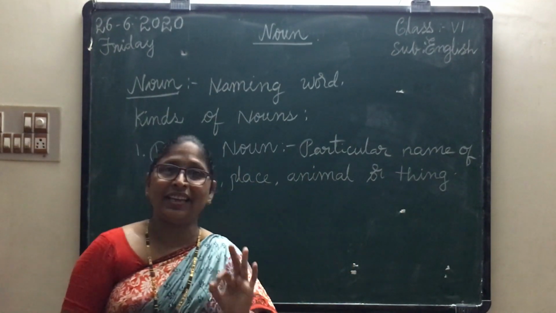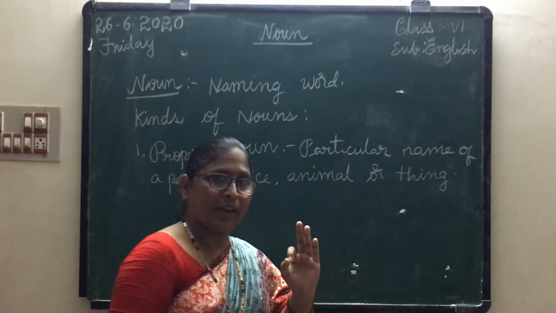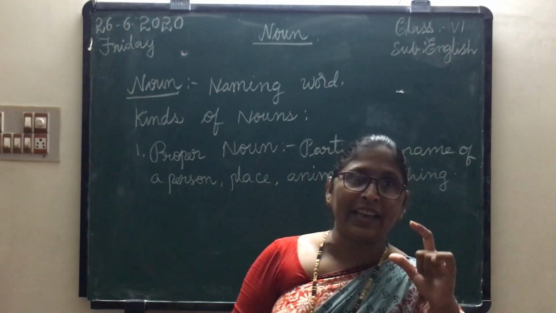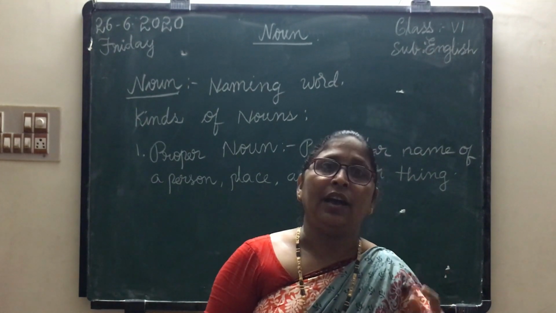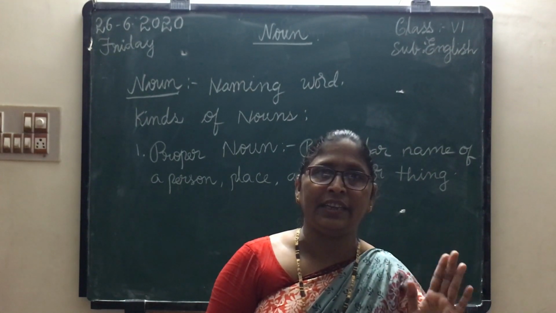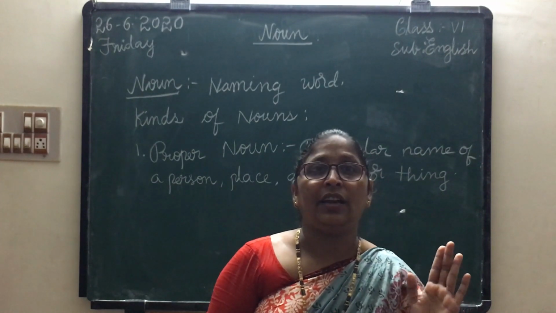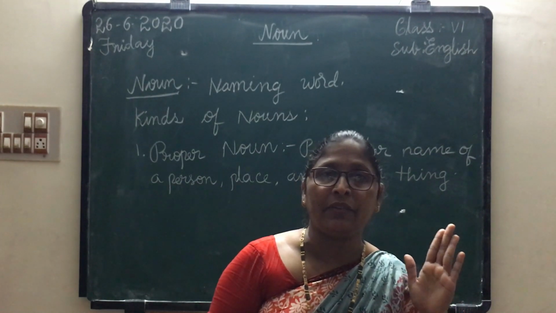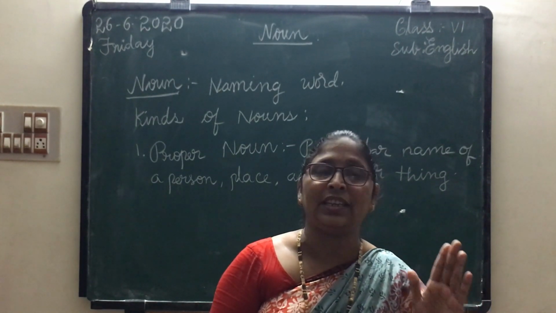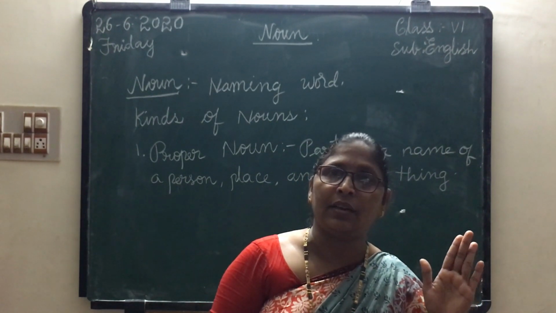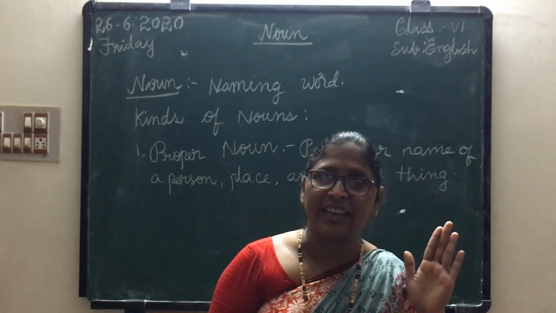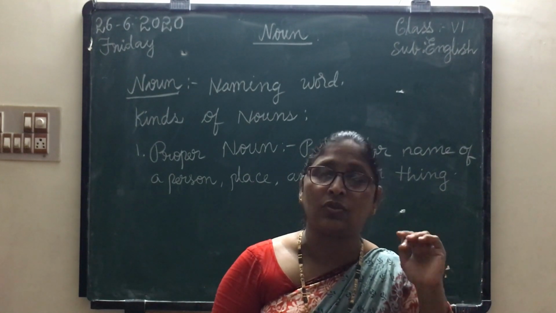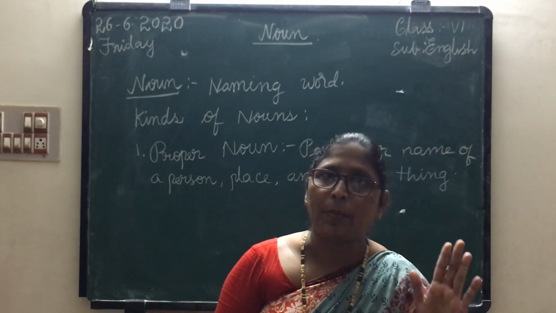For example, Narendra Modi. Narendra Modi is our Prime Minister. Narendra Modi, N, that is the capital letter. India, India is our country. I, capital letter. So here India, Narendra Modi. And Navodaya High School. Navodaya, the particular name of our school, starts with a capital letter. We live in Vijayawada, V, first letter capital. So these are all proper nouns.